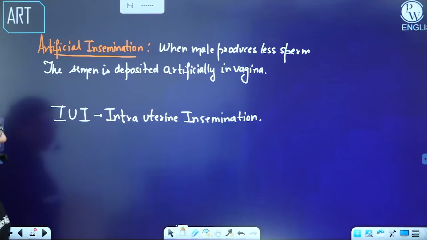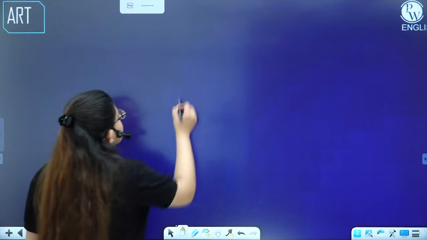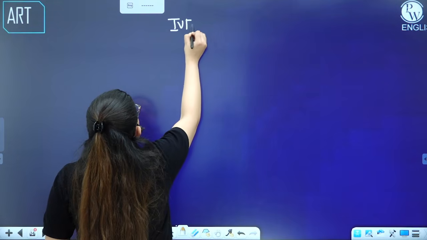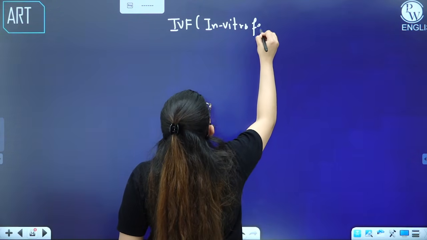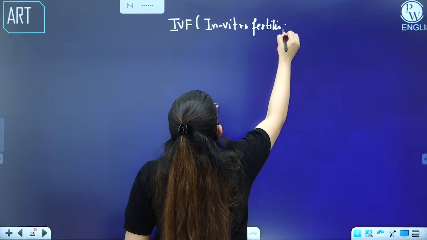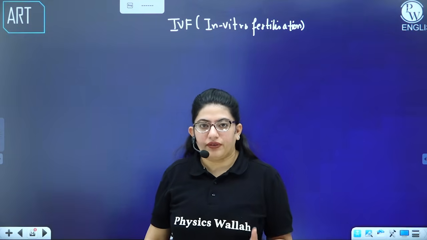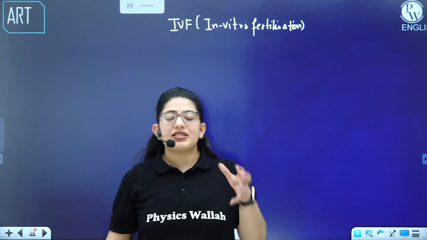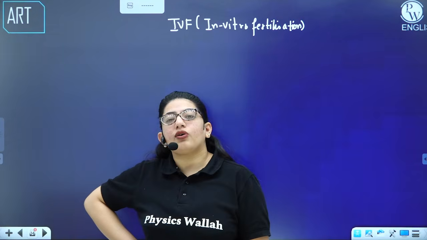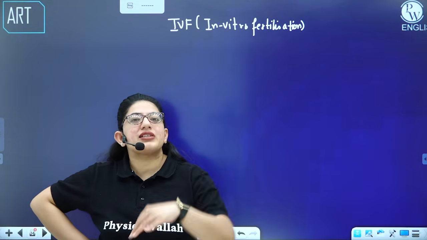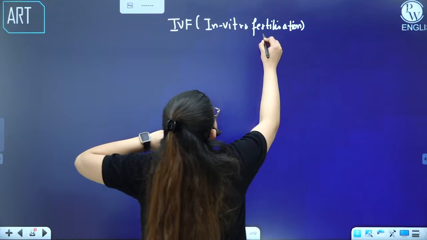Fine. Other than that, if this doesn't work out, what techniques are used? The technique used is IVF. What is IVF? In vitro fertilization. In vitro means outside the body. In vivo means inside the body. If a fertilization is taking place inside the fallopian tube, you will call it in vivo. But when it takes place outside the body of a female, you call it in vitro.